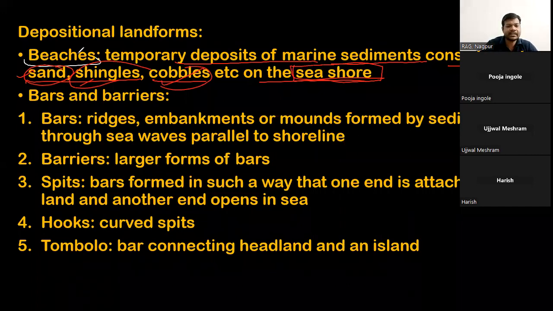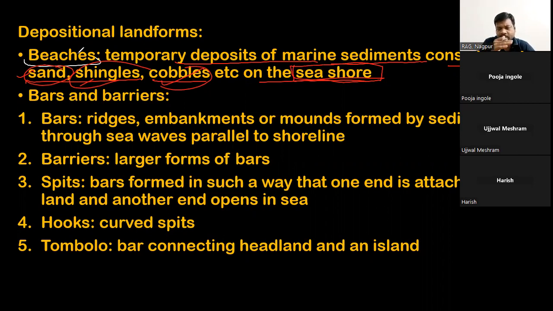These are temporary deposits, because they are either growing or eroding. If the sea action is large, the beaches are eroding, that means they are getting destroyed. If the sea action is not that erosive, it will be a growing beach. This is part of sequence stratigraphy.